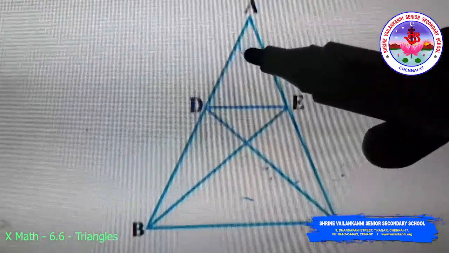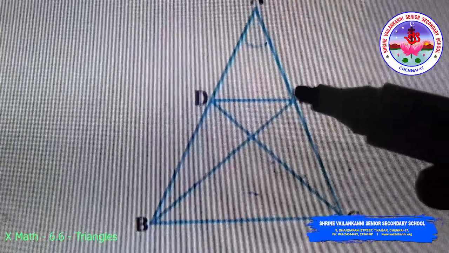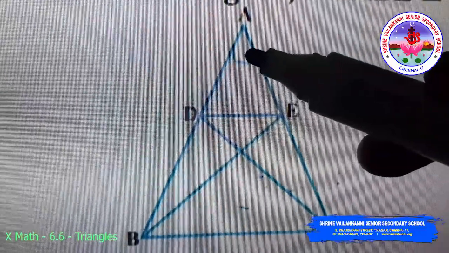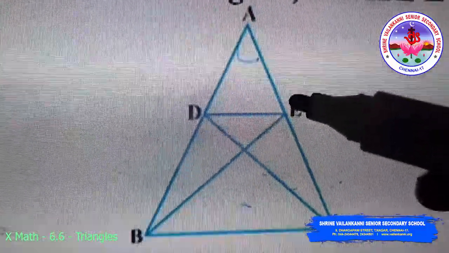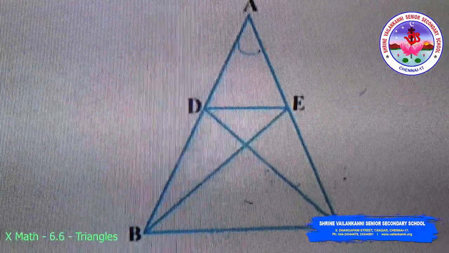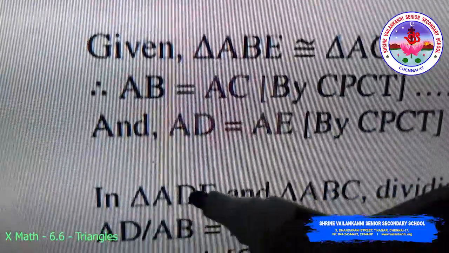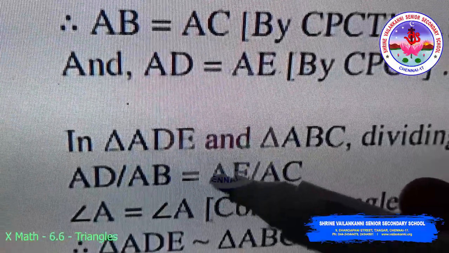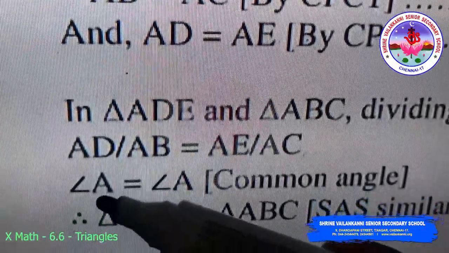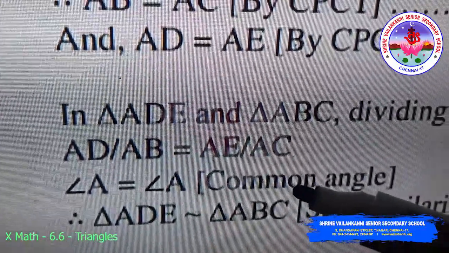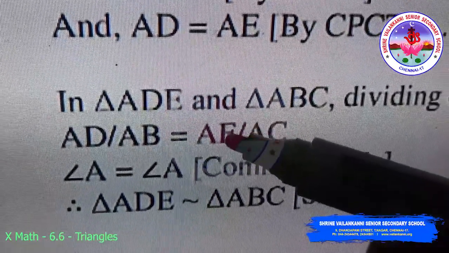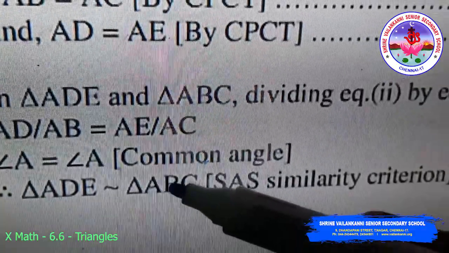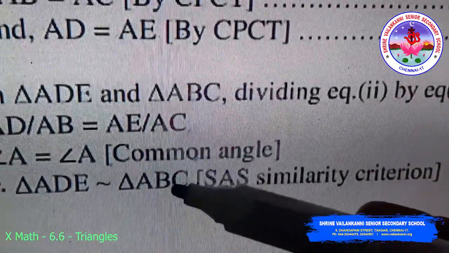Now angle A is common to triangle ADE as well as ABC. So I got one angle as common, which is included between these two taken sides. Coming to the problem here, in triangle ADE and triangle ABC, I proved AD by AB is equal to AE by AC, and angle A is common for both the triangles. So by SAS similarity, triangle ADE is similar to triangle ABC, which was to be proved.